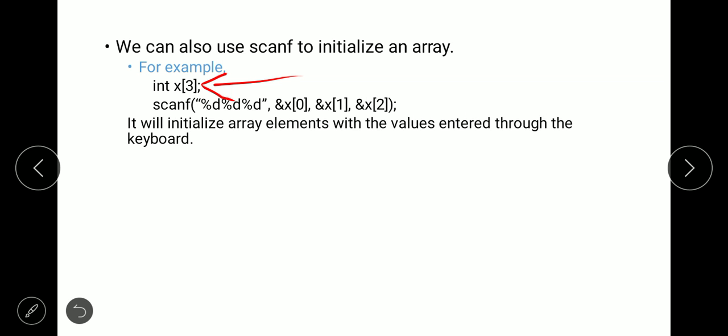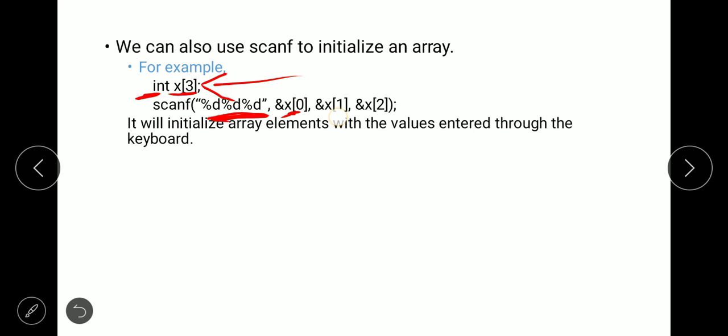The size of this array is 3, that is why we are using 3 format specifiers. And what is the format here? It is the integer data type, therefore it is %d. 3 %d's are used because the array has 3 elements, that is why we are going to initialize 3 elements.